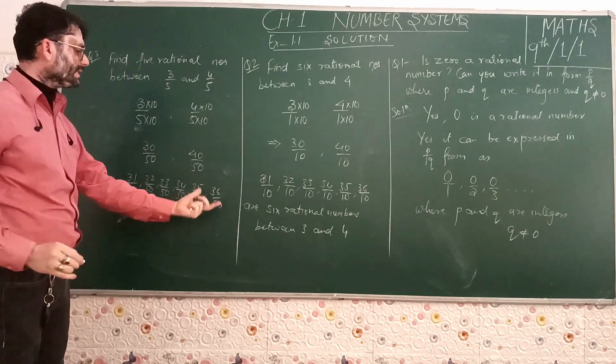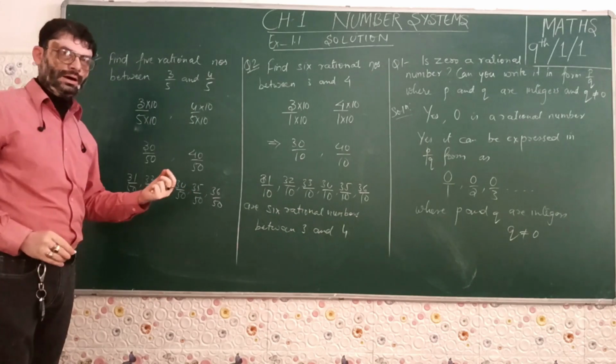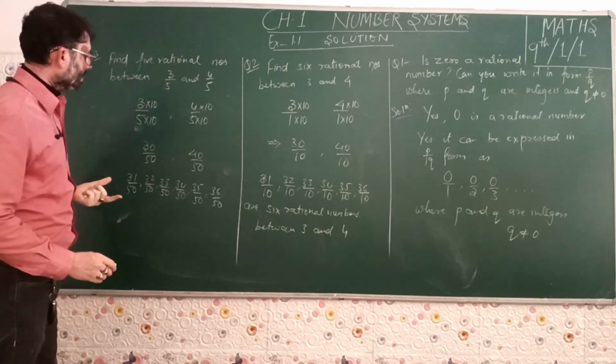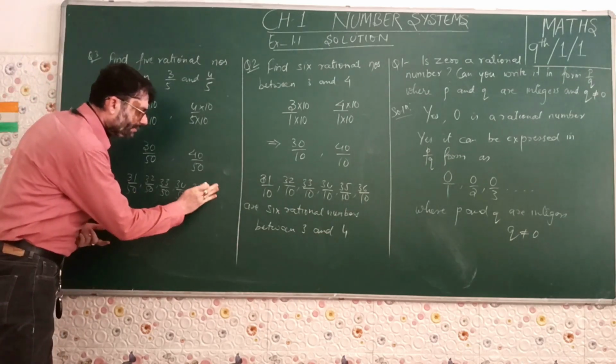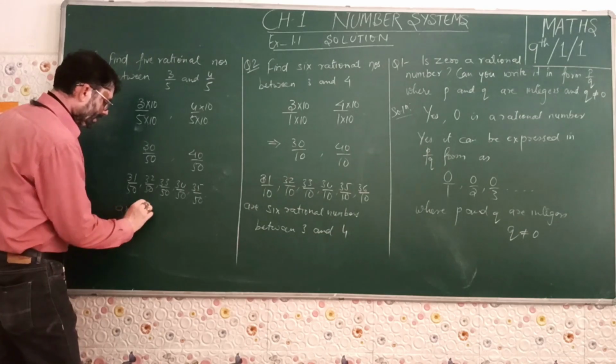There are more, 37 by 50, 38 by 50, 39 by 50, but we are only interested in 5 rational numbers. Only 5. We have taken 6.